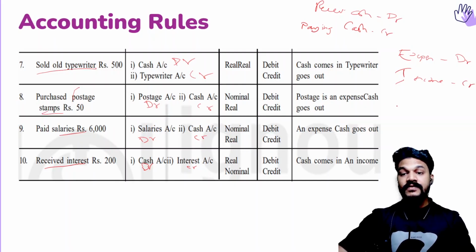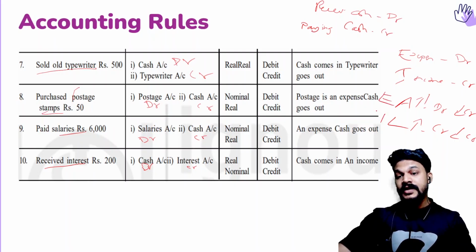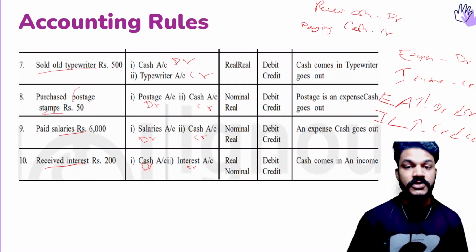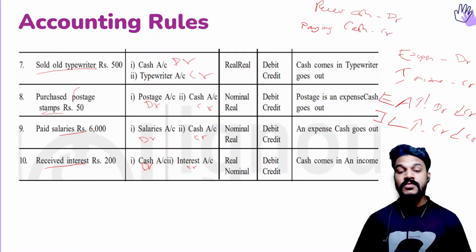Then totally we can say, if an asset increases, that will be debit. If a liability increases, that will be credit. And if an asset decreases, it will be credit. If a liability decreases, it will be debit. And the same rule is applicable for expense also. Asset and expense, the same rule. Income and liability, the same rule. So you should remember it in this way also. Then it will be much easier.